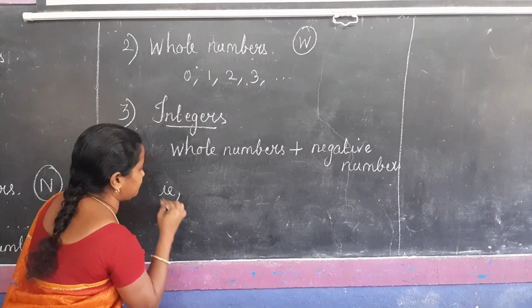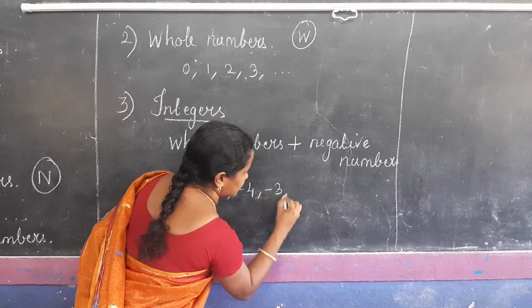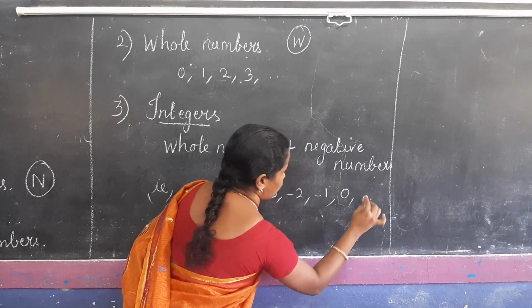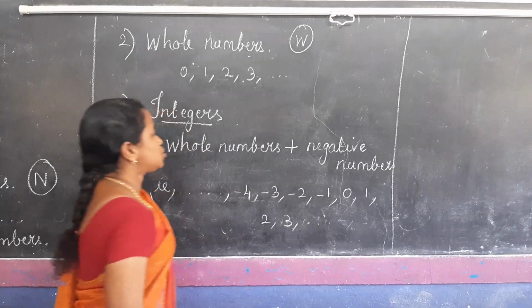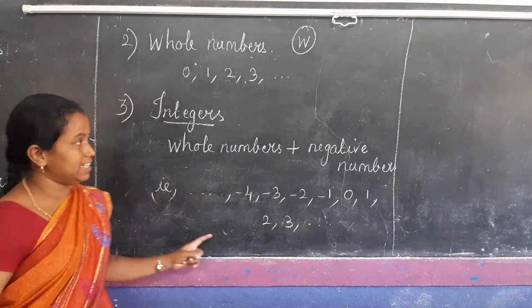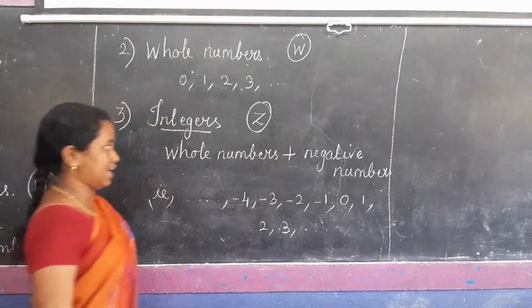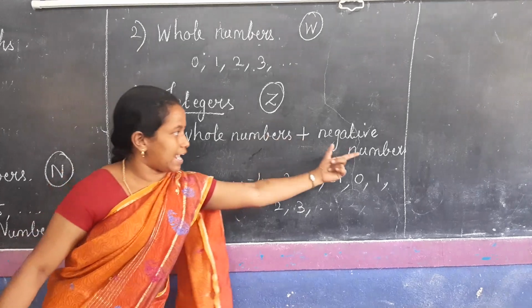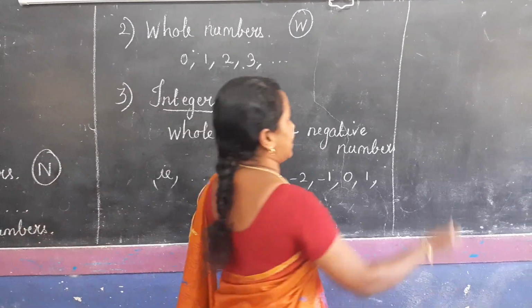That is, etc., minus 4, minus 3, minus 2, minus 1, 0, 1, 2, 3, etc. So it is the form for integers and it is denoted by capital Z.